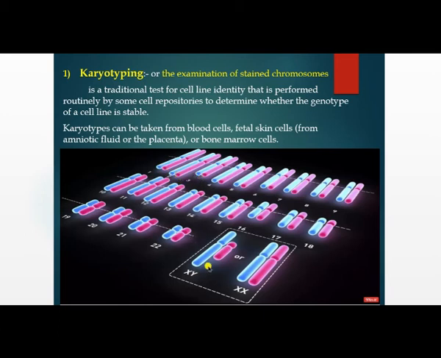Pairs 1 to 22 are autosomal chromosomes, and the 23rd pair is the sex chromosomes, XY for male and XX for female. This pair determines the sex of a particular person.